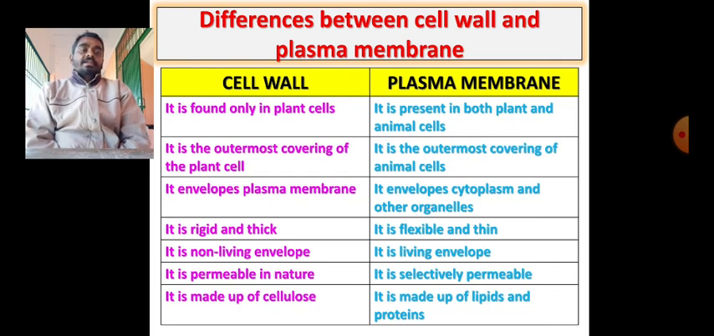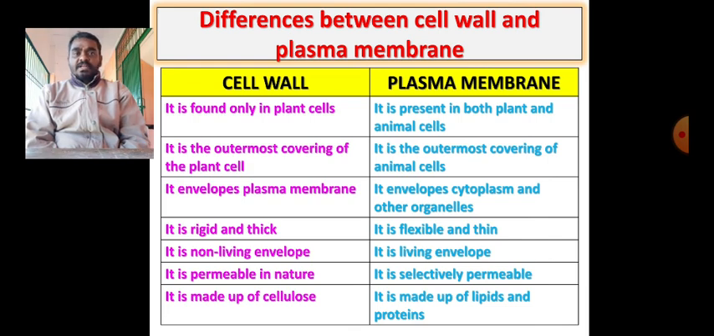So cell wall, it is getting enveloped by plasma membrane. It envelopes the plasma membrane, and then it is rigid and thick. Rigid means very hard. Thick means you know well. But at the same time, plasma membrane is very flexible and a very thin layer. And then cell wall is a dead structure of the plant. It means it has no life. But plasma membrane is a living envelope. And cell wall is purely permeable in nature.